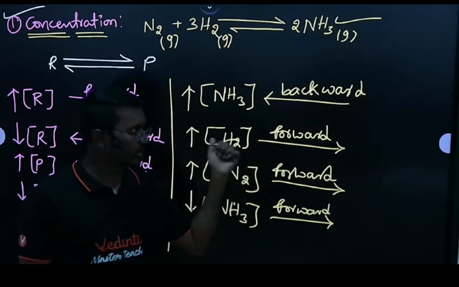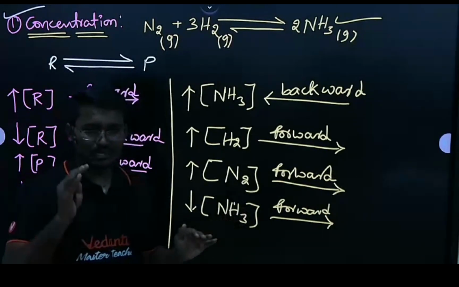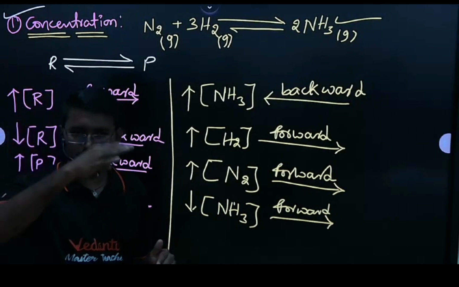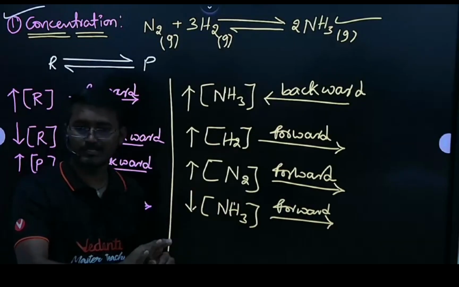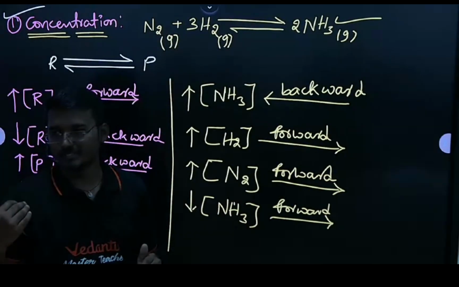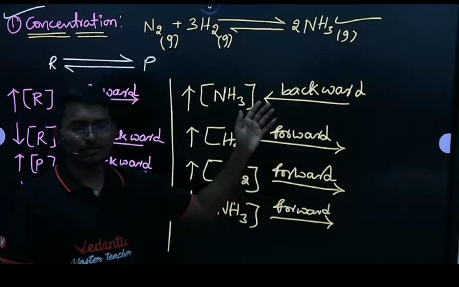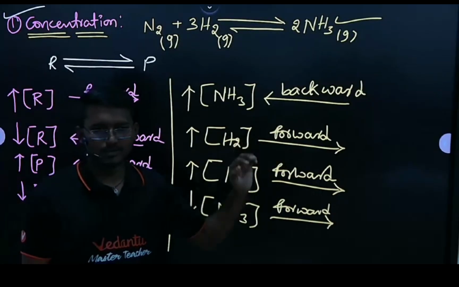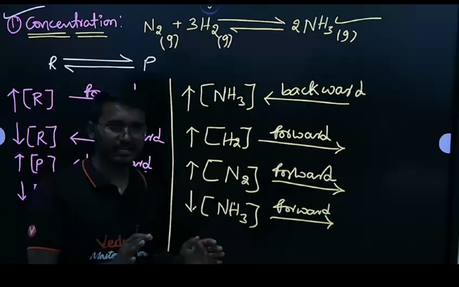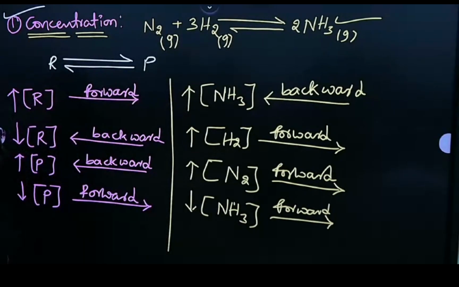If you have any doubt, then you can ask. Clear? Very simple one. If we are going to increase the reactants concentration, the reaction moves in the forward direction. If we are going to increase the concentration of products, the reaction moves in the backward direction. Clear? So this is about concentration, which affects the equilibrium of a system that is already in equilibrium. Clear? So definitely if we are going to increase the concentration, that will oppose the change in equilibrium. So next one, what do we have next?